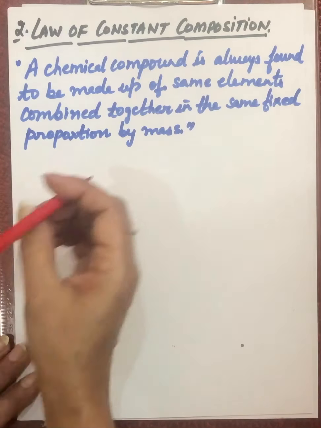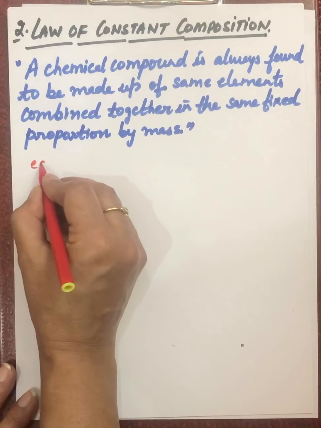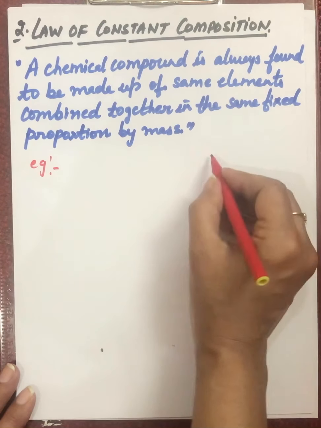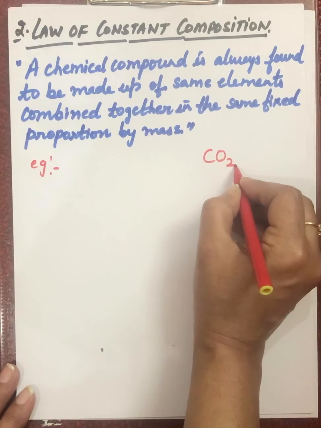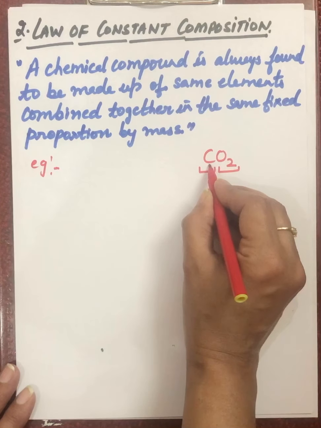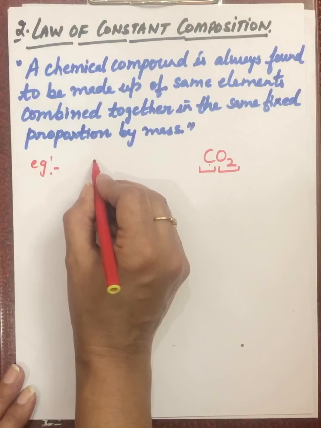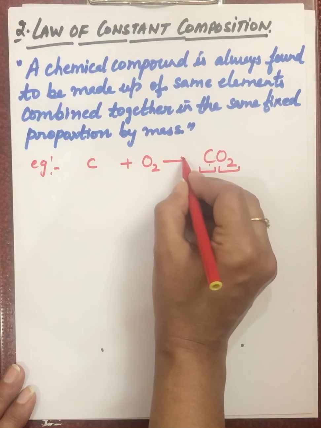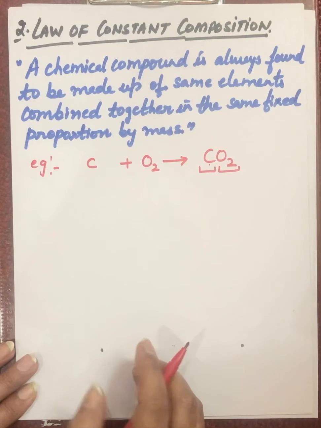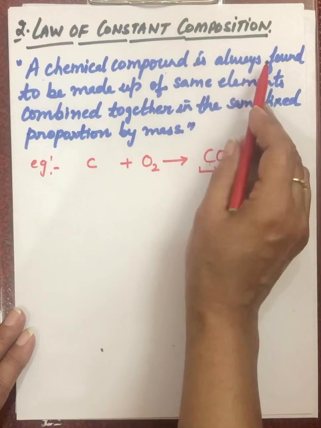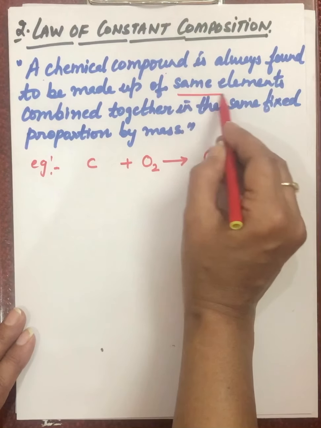Now we take an example to understand this law. For example, we are taking carbon dioxide. Carbon dioxide is always made up of the same elements, and these elements are carbon and oxygen. This is the first part of this law: a chemical compound is always made up of the same elements.